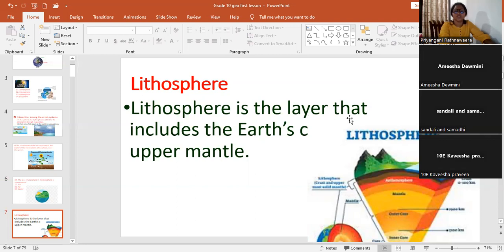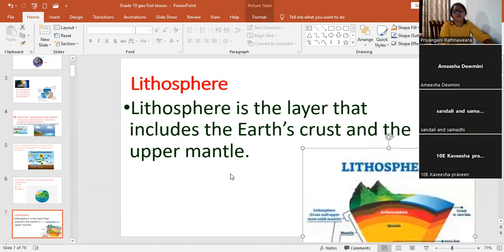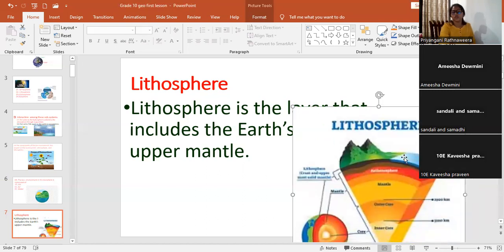Lithosphere. The lithosphere is the layer that includes the earth crust and upper mantle. So sometimes there may be a question, what is the lithosphere? Define the lithosphere. So you have to write down this one. The lithosphere is the layer that includes the earth crust and the upper mantle. According to this diagram, you can see the lithosphere is this layer. This layer is called the lithosphere.